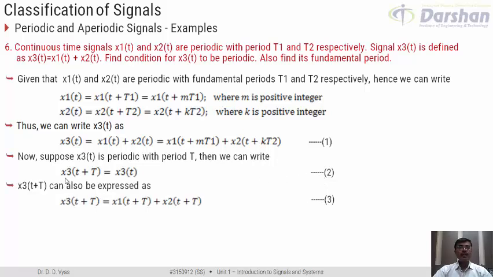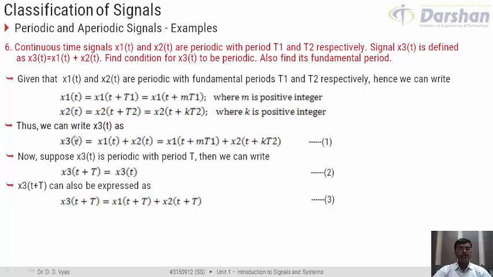Now, if I have x3(t + T), how can I write this in terms of x1 and x2? Let us revisit this. How is x3(t) given? x3(t) is equal to x1(t) plus x2(t).